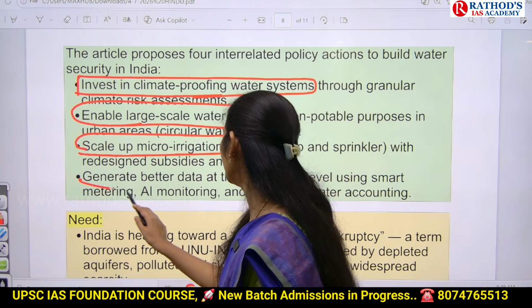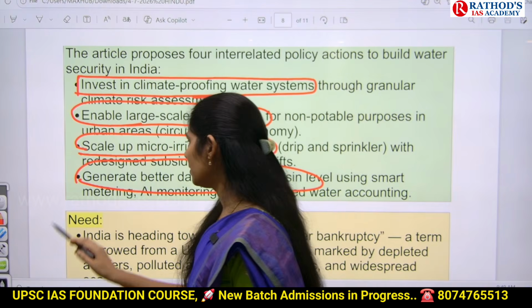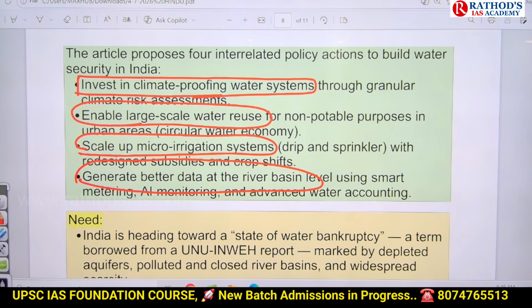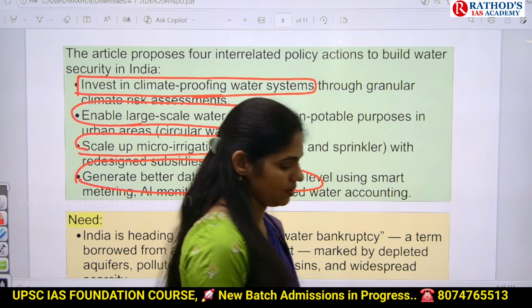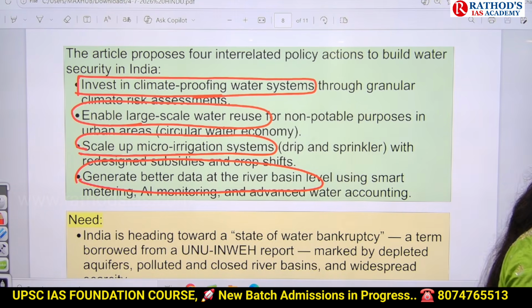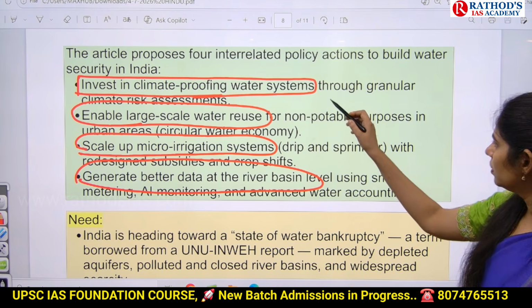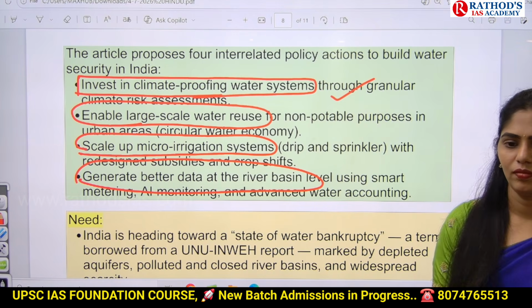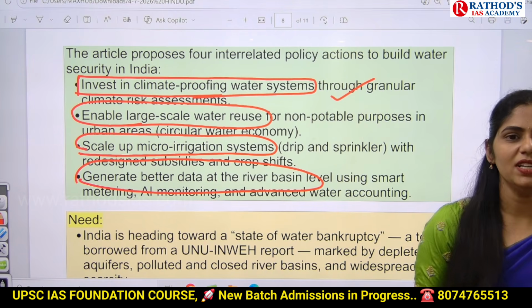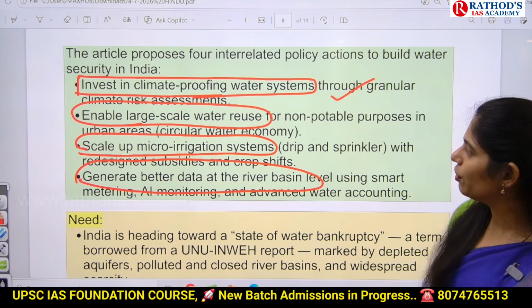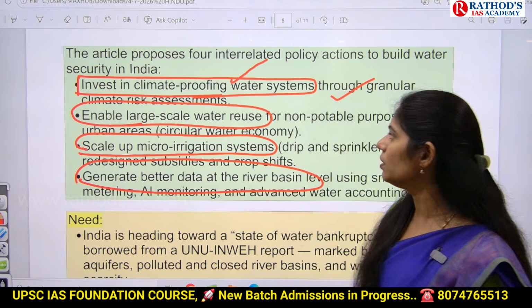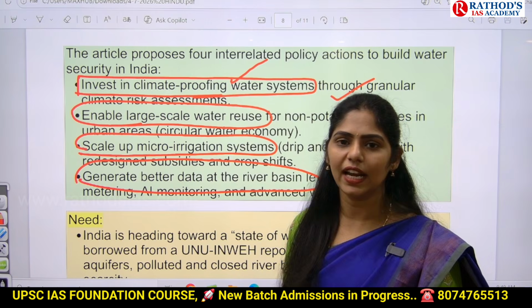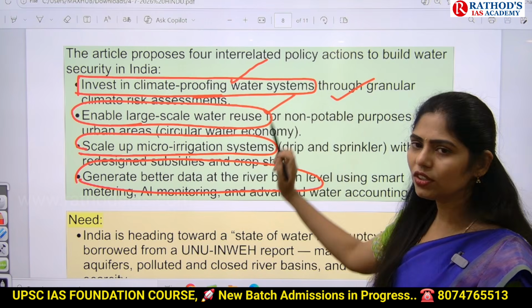Next one is generate better data at river basin level. Generate data at the river basin level by using technology. Okay, that means government has to invest in setting up technology related to waterproofing systems which can withstand different climate changes. And next one is what are the water we are using.